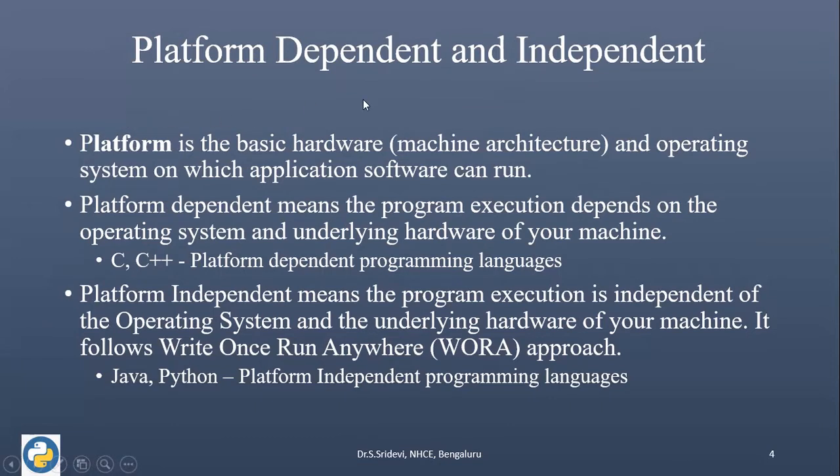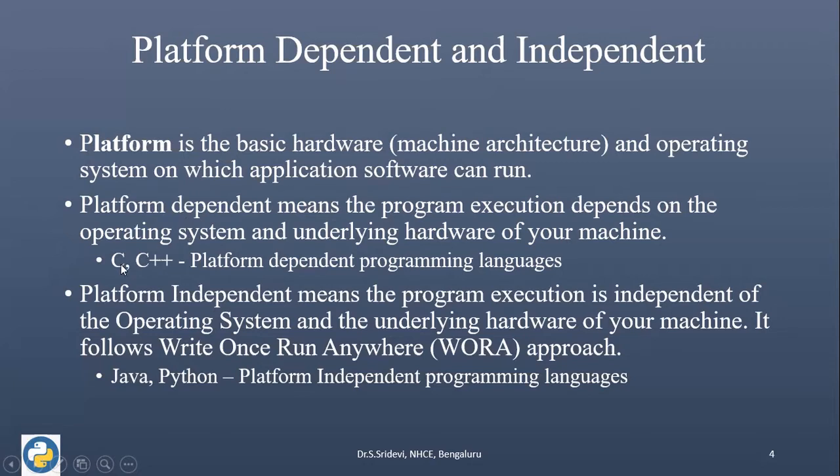First, we'll see what is platform dependent and what is platform independent. Before that, we will focus on what is a platform. Platform is nothing but the basic hardware and the operating system on which the application software can run. The combination of this hardware and the operating system is generally termed as platform. When we say that a programming language is platform dependent, it means that the program execution depends upon the operating system and the underlying hardware of our machine.